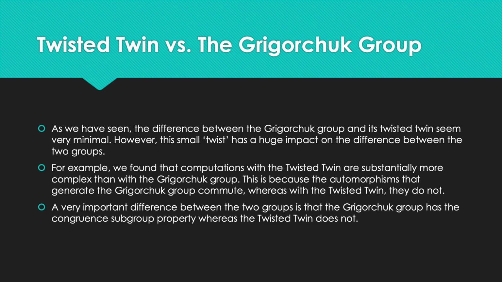A really important difference between the two groups is that the Grigor group has the congruent subgroup property, whereas the twisted twin does not. So the CSP, congruent subgroup property, basically tells us about the projections of a group, so it tells us about what its quotient groups look like. And these groups are fundamental. They're a fundamental group to group theory, and they're of huge importance. And I'm not going to talk about them here because it takes quite a lot of previous understanding, but they're really important. And because the Grigor group has this congruent subgroup property, we can talk about its quotients. We know what its quotient groups look like, whereas with the twisted twin, we don't.